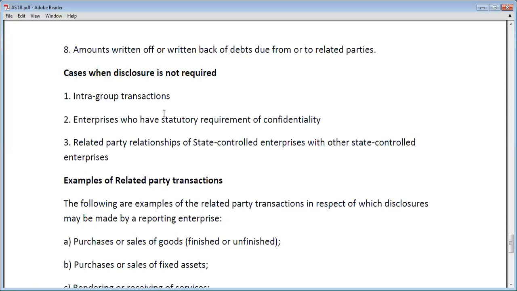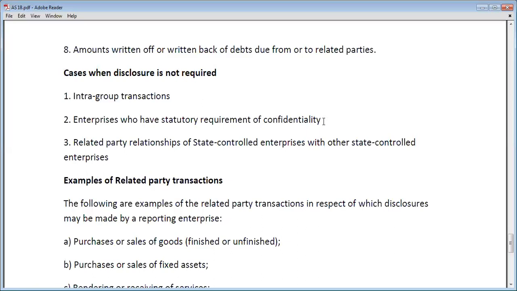Okay. Second, enterprises which have a statutory requirement of confidentiality. So it is mandated. It is a statutory requirement to be confidential. If there is any requirement of law, or any statutory requirement, that the enterprise must be confidential and all the transactions in the enterprise must be confidential, if it is the requirement of law or of any statutory body, then in that case there is no requirement of disclosure of related party transactions.